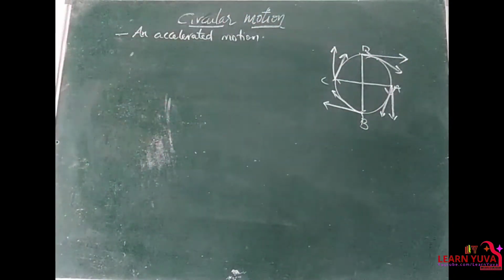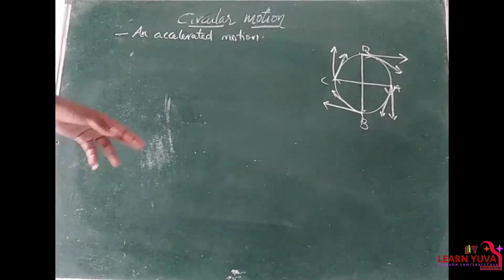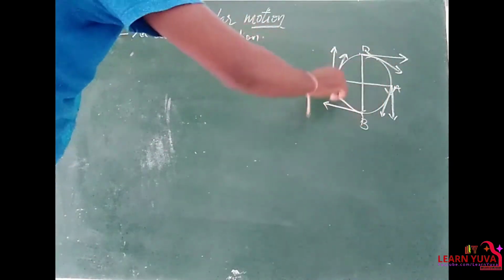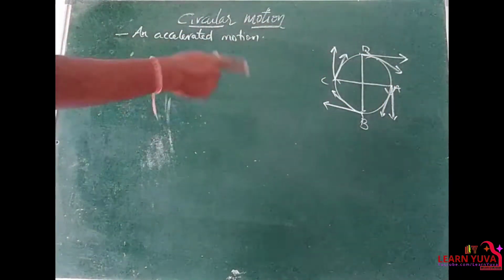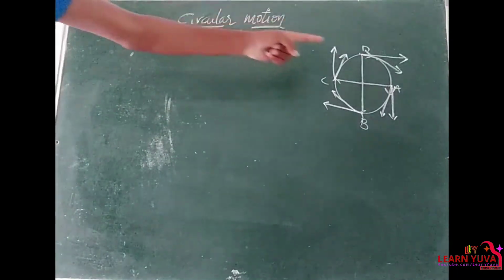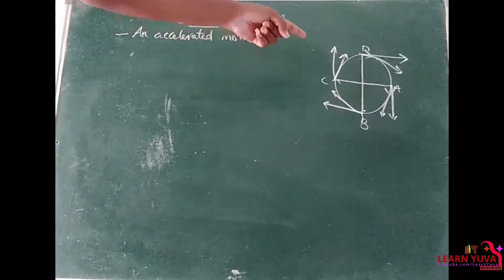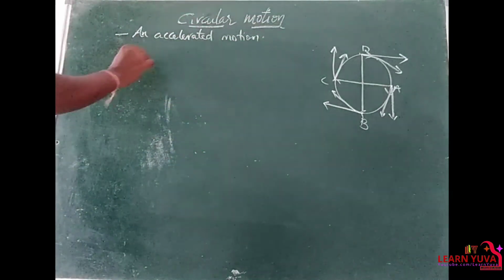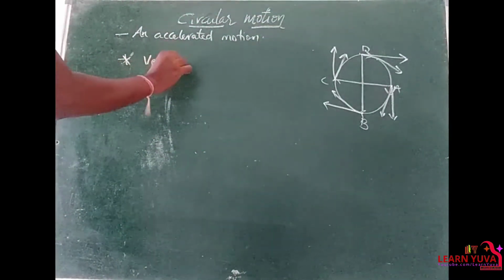If you observe, at each and every point the direction of the body changes, right? So the direction of motion changes continuously even when the body moves with a constant speed. Even though the body is moving with a constant speed, its direction changes, so the velocity is not constant.